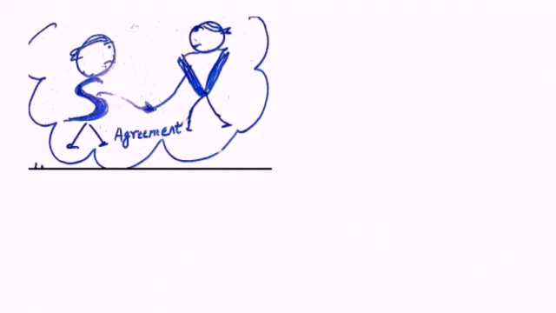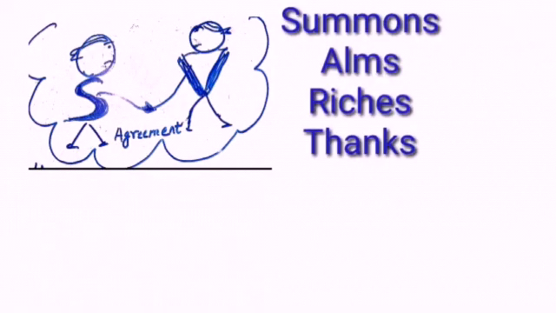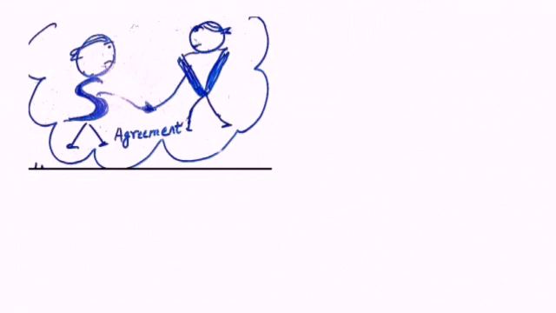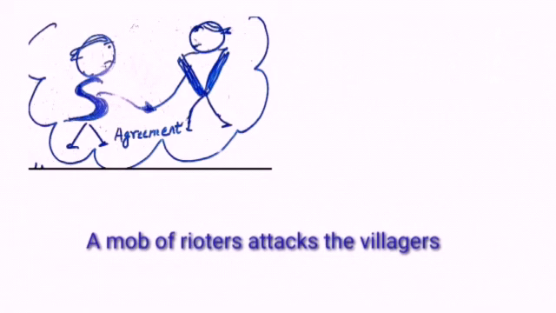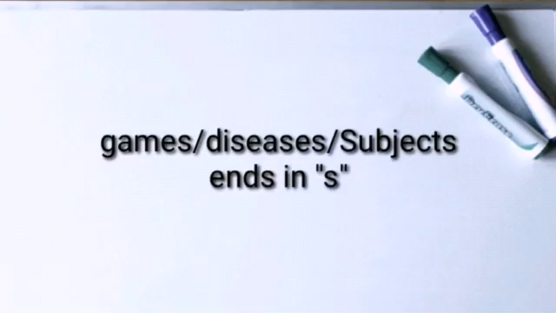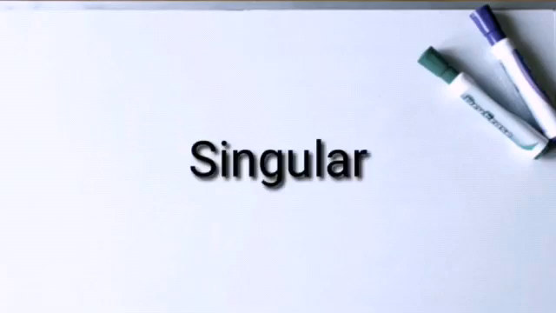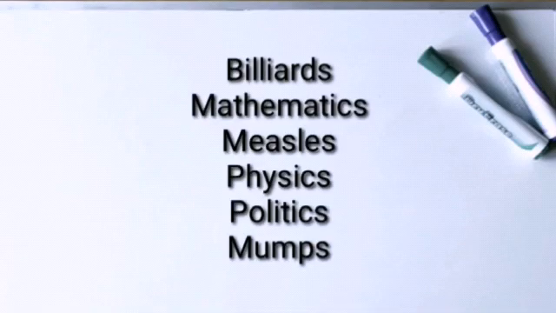Some nouns are considered singular but they appear as plural. For example, summons, arms, riches and thanks. Let's see an example. I have received a summons to attend the court. Collective nouns are normally considered singular. Names of certain games, diseases and branches of knowledge which end in s are singular. For example, billiards, mathematics, measles, physics, politics and mumps.